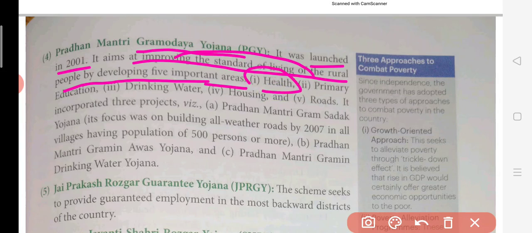By providing them with good health facilities, प्राइमरी एजुकेशन, मीन्स स्कूल दिखते हैं, प्राइमरी स्कूल्स दिखते हैं आपको वहाँ पर, तो वो चीज़ें इसको डेवलप करने के लिए किया. Then drinking water, housing, roads, all these kinds of things were incorporated in this project. Now what are the three projects which are there? इसमें कौन कौन से तीन प्रोजेक्ट हैं जो कि इसमें शुरुआत की गई थी?